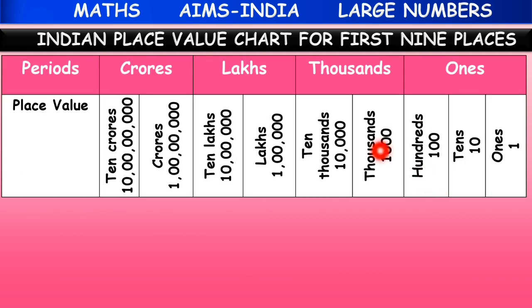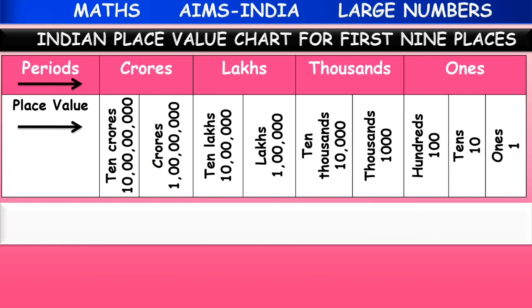The Indian place value chart: ones, tens, hundreds, thousands, 10,000s, lakhs, 10 lakhs. Till now you already learned these. Now we have learned about 2 new place values called crores and 10 crores. Now look at this. Crores and 10 crores fall under the new period called the crores period. Till now we had ones, thousands and lakhs periods. Now we have a new period called crores with the place values crores and 10 crores.